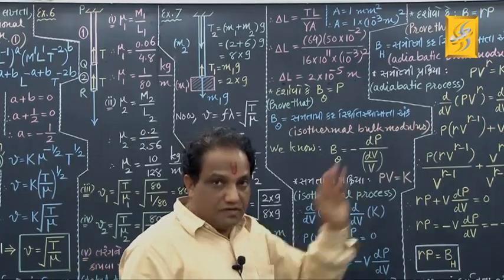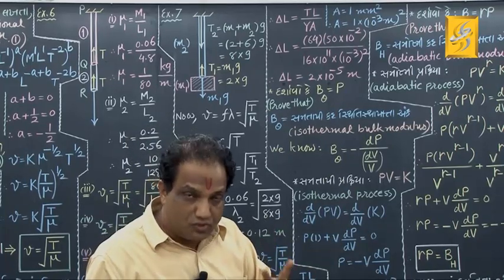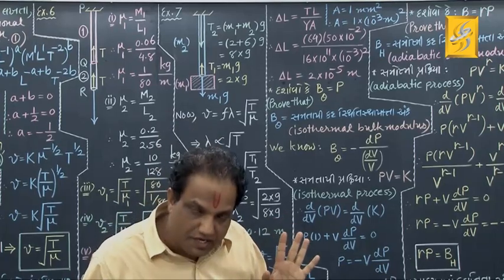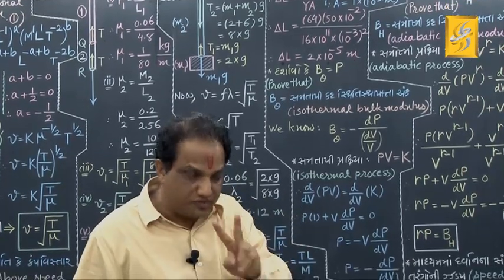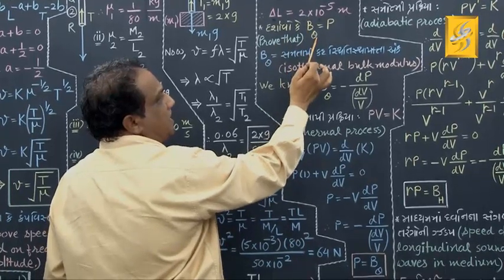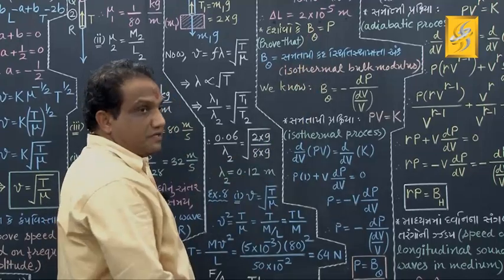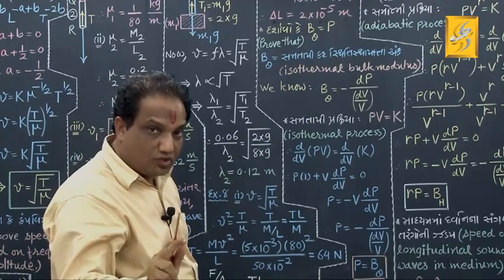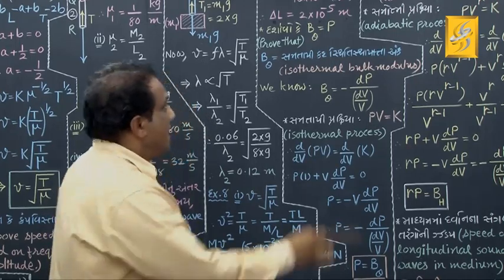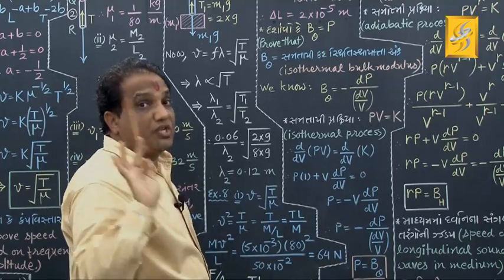Now in further topics, we require 2 results to be utilized. So better we should prove those results first. Okay, I am showing you 2 proofs. One of the proofs is this. Show that B theta equals P. But what is B theta? B theta is called isothermal bulk modulus, and it is shown by the symbol B theta. And that is what we have to prove to be equal to pressure.